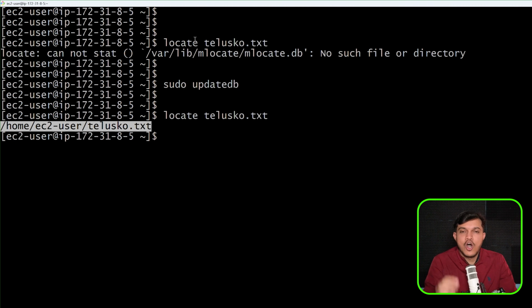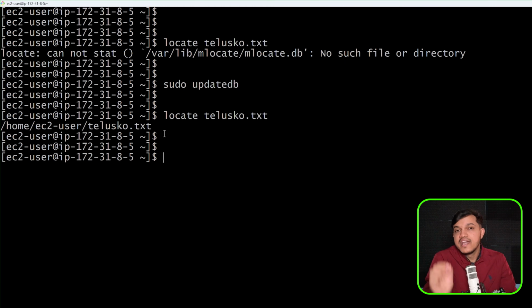Locate can be used in order to find or search the files and directories in your Linux systems which are there in locate DB. Internally, it will maintain its DB. It will go and search only there. Hence, locate is used whenever you want to perform the fast search, not in the entire whole Linux file system, okay? And it will search only if the files are updated in the locate DB, all right? By default, it will not be available. Example, I will create one file here. Maybe the file name is, I will say shell, okay?